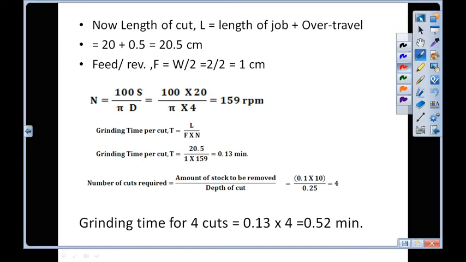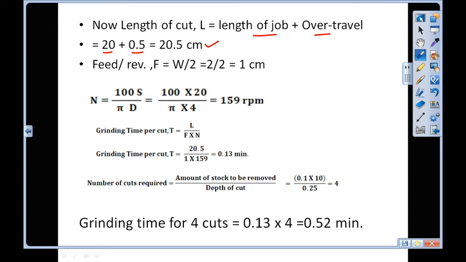So first we calculate the length of cut. Length of cut, we know, is equal to length of the job plus over travel. The length of the job is given, that is 20 centimeter, and over travel we know is 0.5 centimeter. So we have calculated the length of cut as 20.5 centimeter.